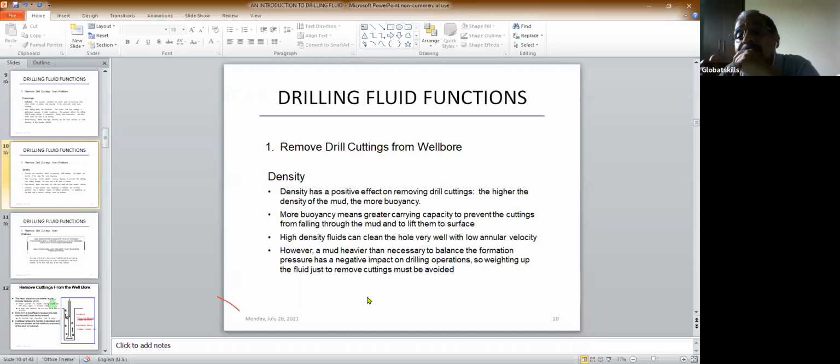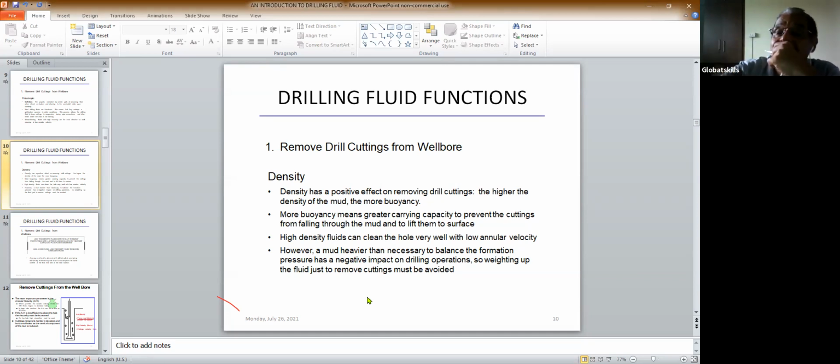Next comes the density. But first, have you understood that viscosity is important? There are mainly two new terms you have come across here: gel strength and the thixotropic property. Both happen in the static condition. But thixotropy is when it has a shear thinning property, that means the viscosity reduces.